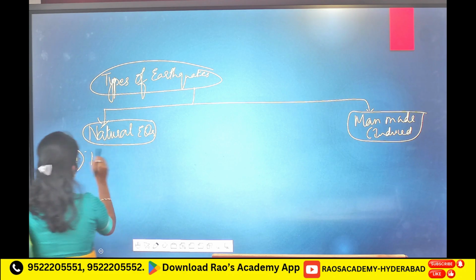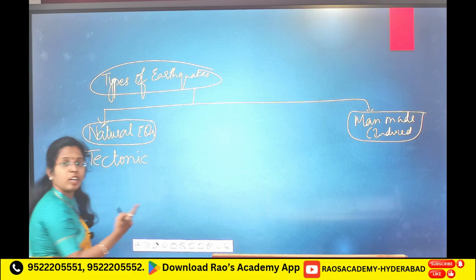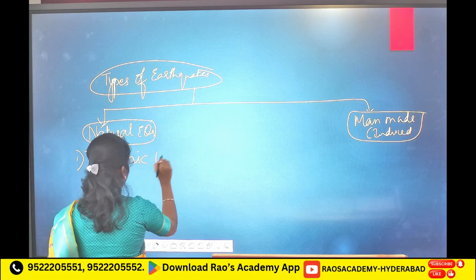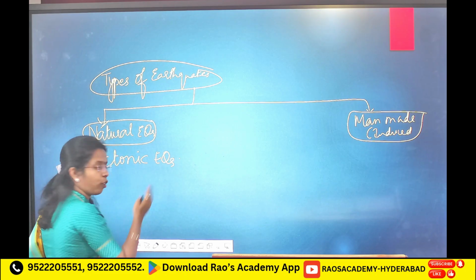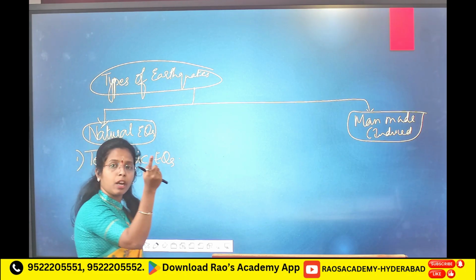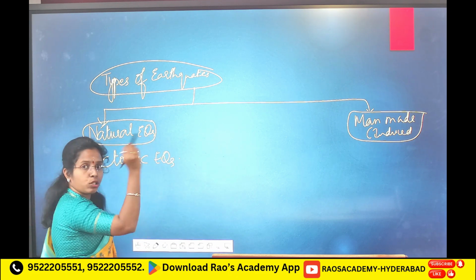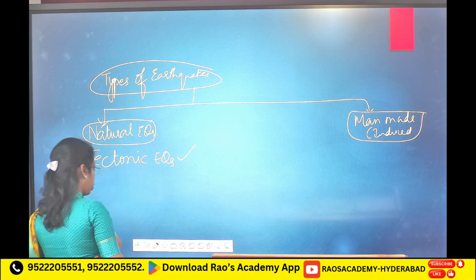In types of earthquakes, you see tectonic earthquakes. Because of tectonic movements, you will see earthquakes. Sliding of rocks along the fault zones near plate boundaries, and because of that sliding, shaking happens. Those earthquakes are known as tectonic earthquakes.